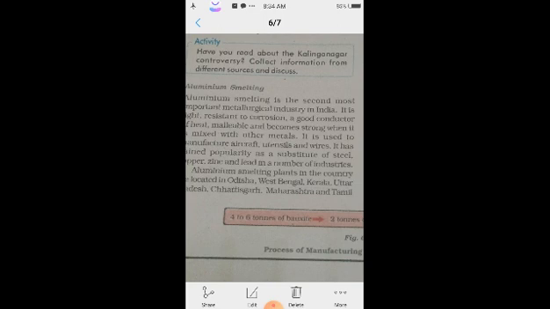It is light, rust resistant, a good conductor of heat, malleable, and becomes strong when it is mixed with other metals.